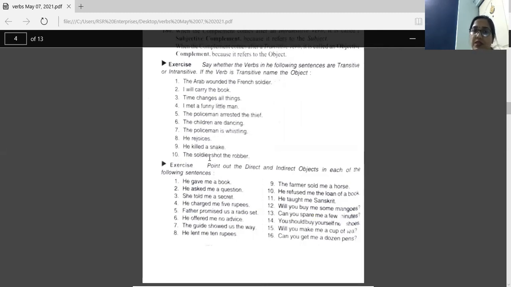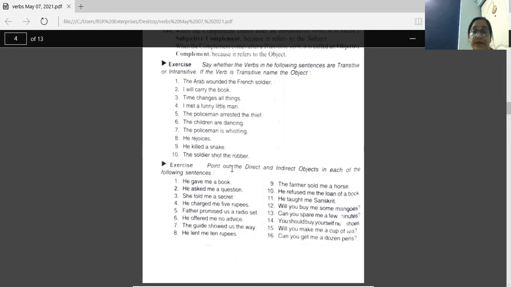The soldiers shot the robber. The verb is shot. And shot whom? Your answer is the robber. So shot is a transitive verb and the robber is an object here. Okay, I hope you have understood transitive and intransitive. That was an exercise to practice.